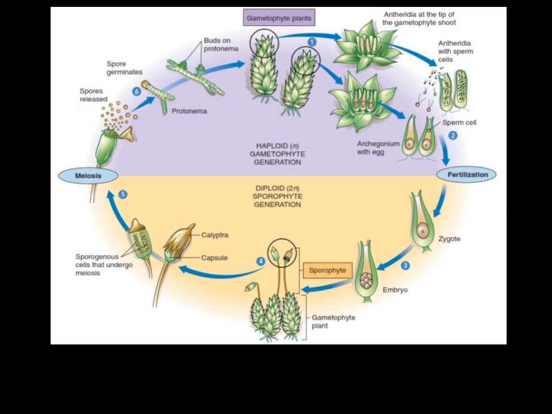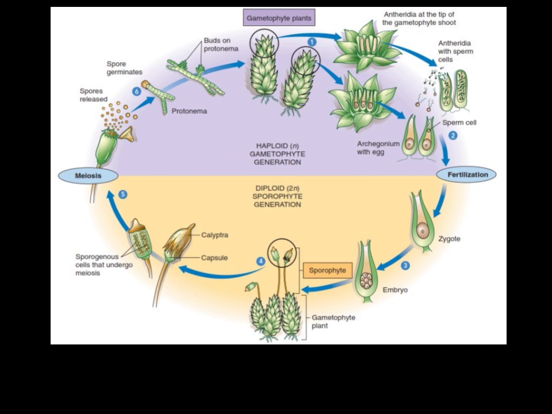The conclusion is the life cycle of moss plants, Bryophyta, experiences alternation of generation, metagenesis, between two phases, namely the dominant haploid gametophyte generation, N, and the diploid sporophyte generation, 2N, which depends on the gametophyte. Gametophytes produce sex cells, sperm and ovum, while sporophytes produce spores through meiosis.